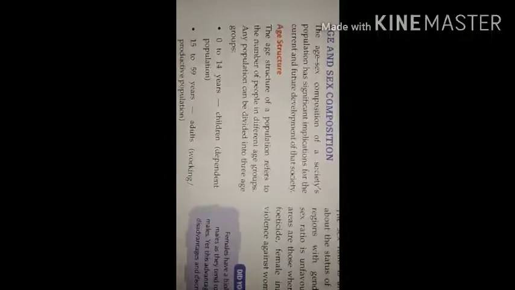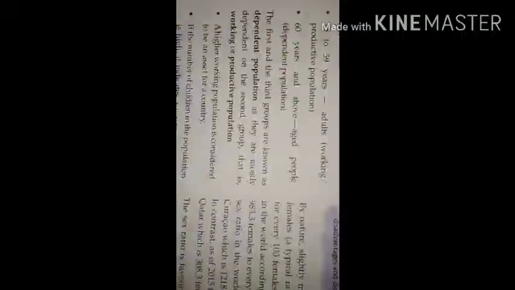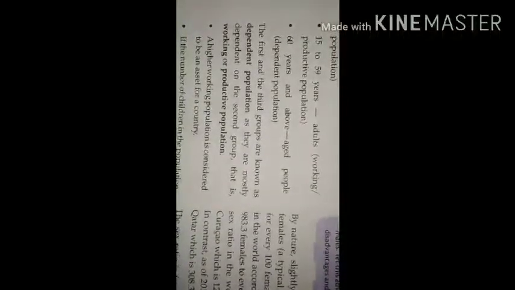15 to 59, these are adults. That is the working class, the productive population, because from the age of 15 up to 59 people are working and earning. Now the third group is of 60 years and above. They are called aged people, that is old people. They are dependent because that is the age when people stop working, so they are no more productive. So aged people are also dependent population.